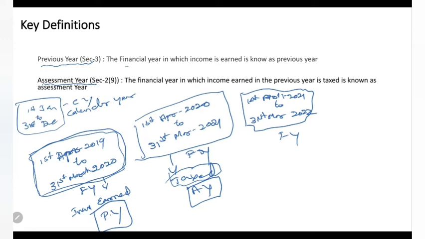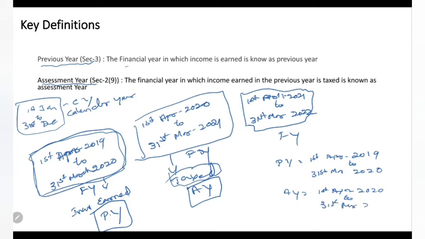This is one set. What is the previous year? Previous year is 1st April 2019 to 31st March 2020, and the assessment year for this is 1st April 2020 to 31st March 2021.